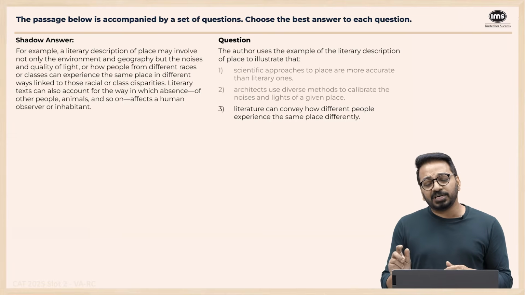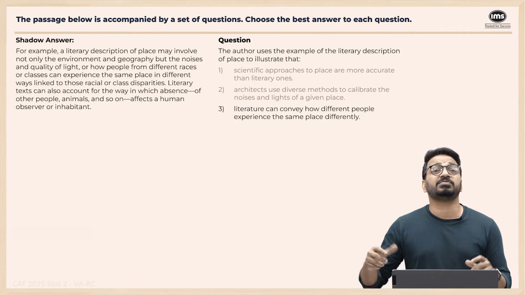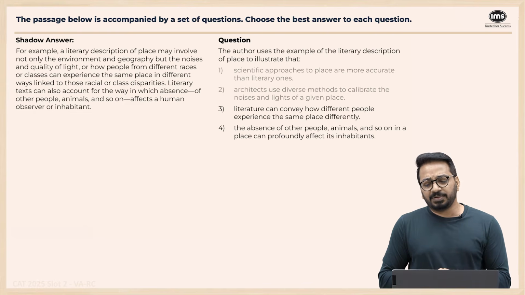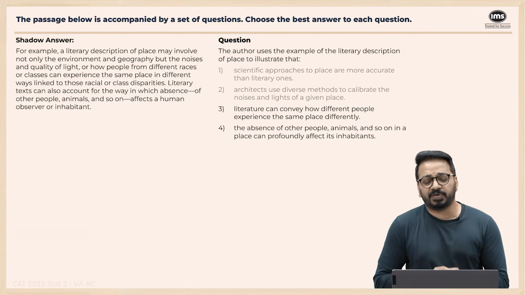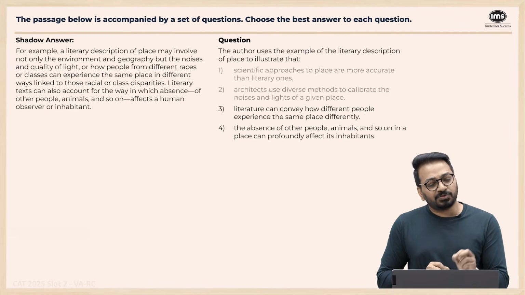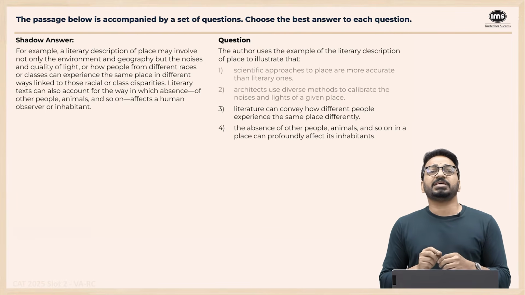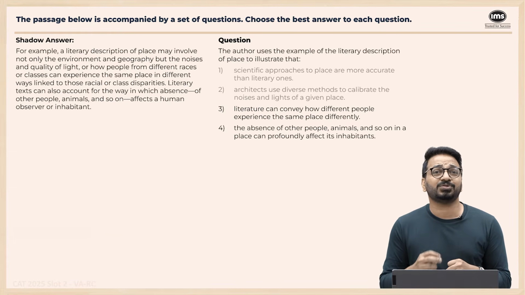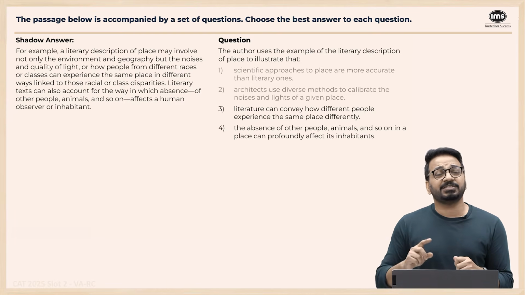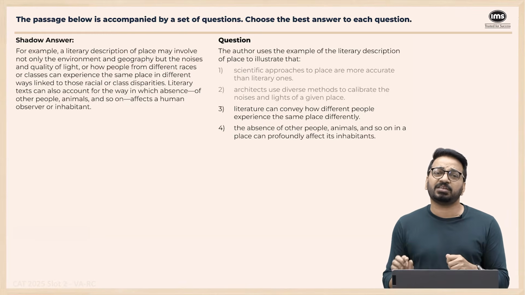Literature can convey how different people experience the same place differently. That's absolutely mentioned, how people from different backgrounds can experience the same place differently. The absence of other people or animals and so on in a place can profoundly affect its inhabitants. Now, this is a close option because this is also mentioned. Literary text can also account for the way in which absence of people or animals affects human beings. It's only saying the text can show how the presence or absence of human beings or animals affects humans. Does it say positively affect, negatively affect, strongly affect? It just says how it affects.